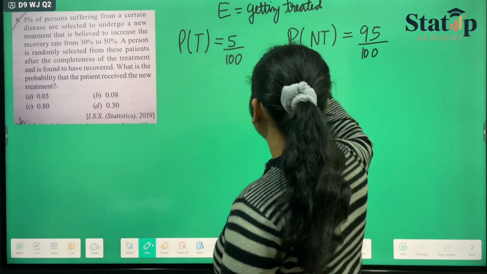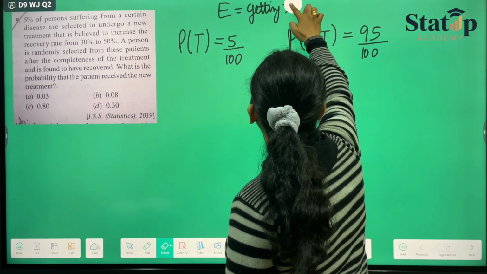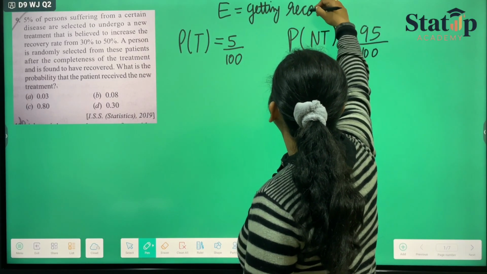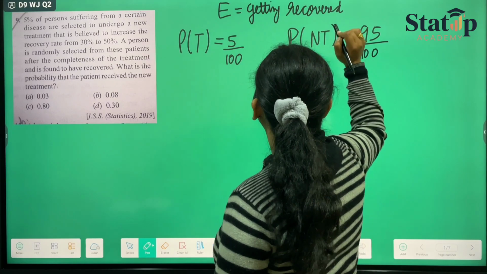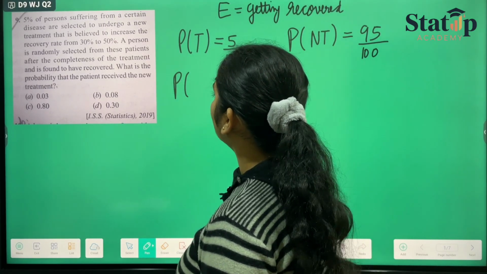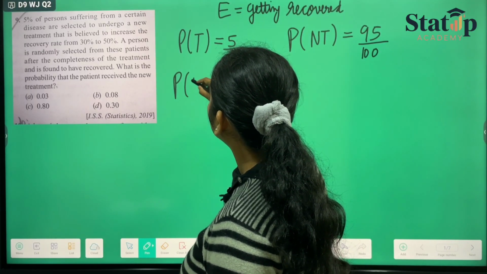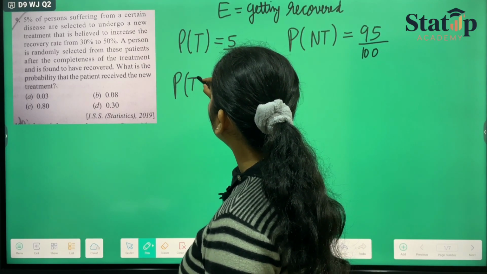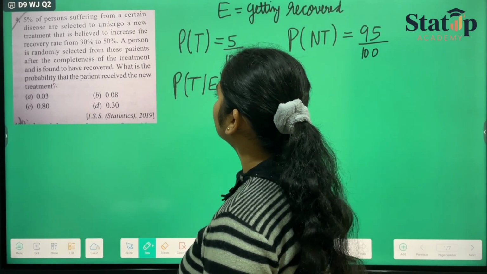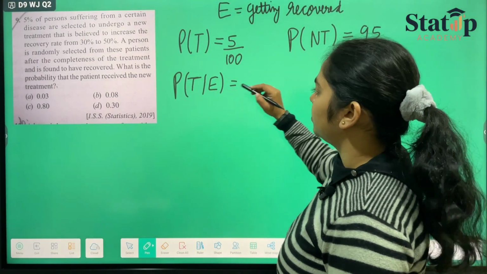Now the chances of recovery, here it is not treated, but it should be recovering, getting recovered. Okay. Now the probability that someone got treated and got recovered, so it will be 30%.